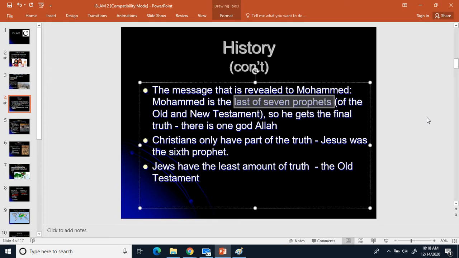There we go. I believe those are 7. Yeah, so you have Adam, Abraham, Noah, Moses, David, Jesus, and Muhammad. I think those are the ones that he considered to be prophets before himself. But there's also a whole bunch of other prophets as well. When you get into the Quran, there's like 20 something. So it gets a bit confusing.